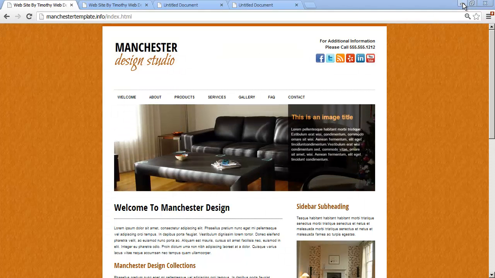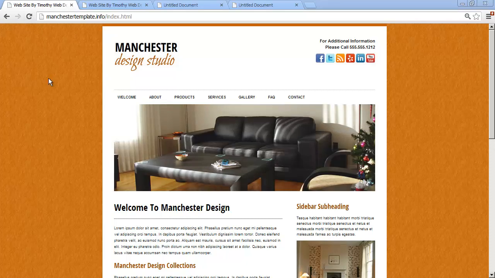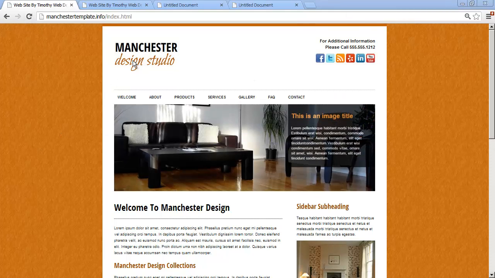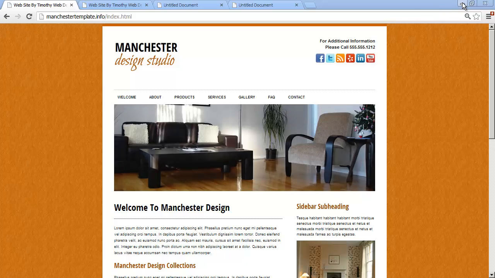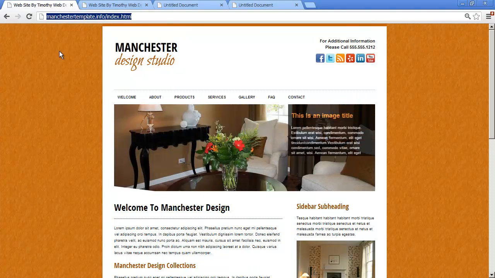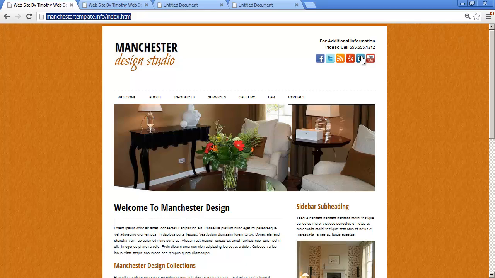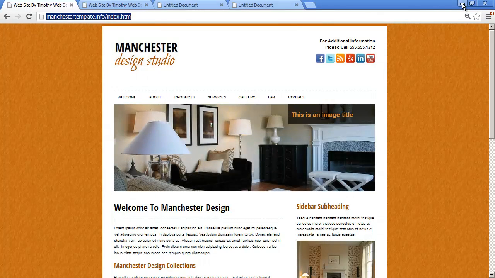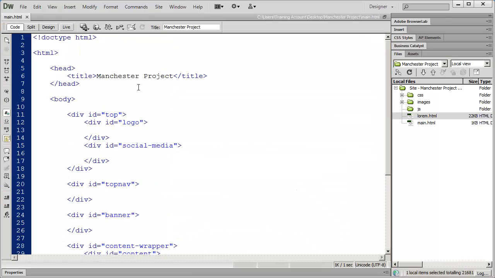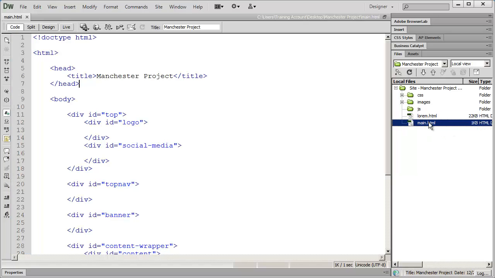I'm going to go ahead and minimize this, and we're going to continue to come back and look at our model here. So be sure to keep the Manchester template.info page open. And we're here in Dreamweaver, and you should have the main.html file open right now.